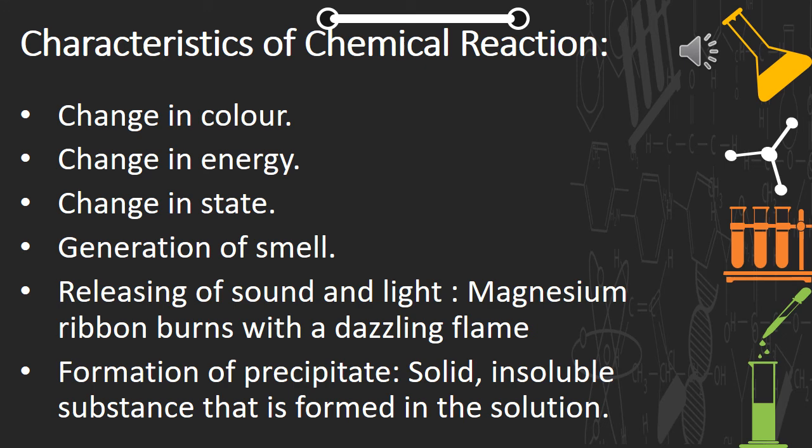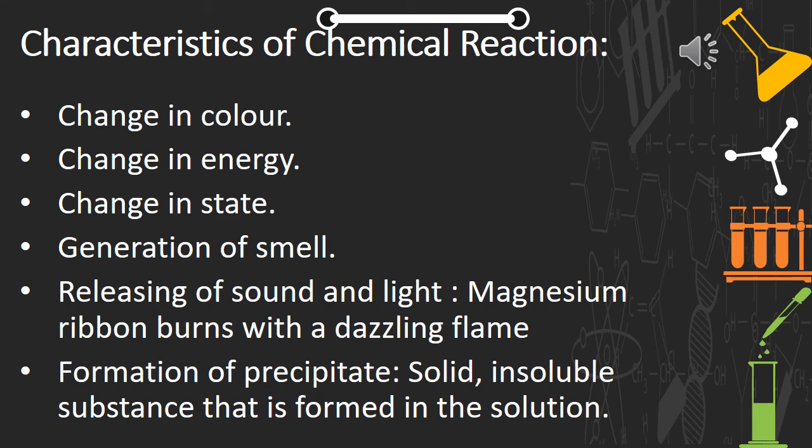Children, as we are learning about chemical reactions, let's study the characteristics of chemical reactions. These are the characteristics which have already been listed. Change in color: yes, of course, when a new substance is formed, you find the color has changed. Then change in energy: yes, in some chemical changes, energy is either absorbed or released, so you find a change in energy there. Again, a change in state. The form of the substance changes, so yes, there is a change in state too.